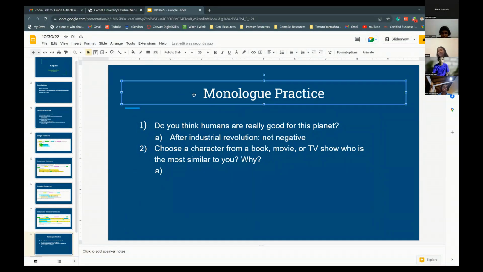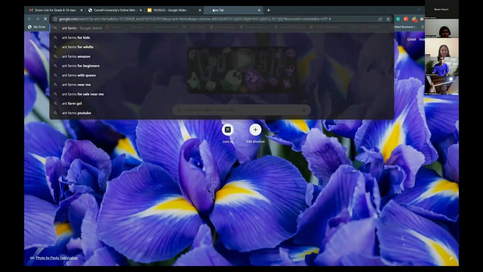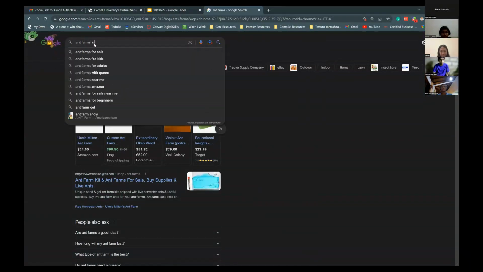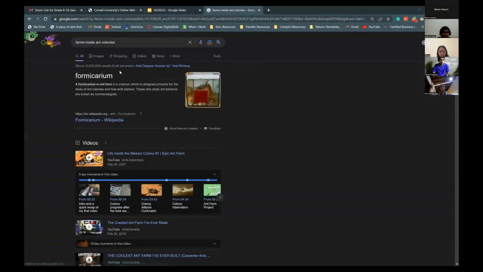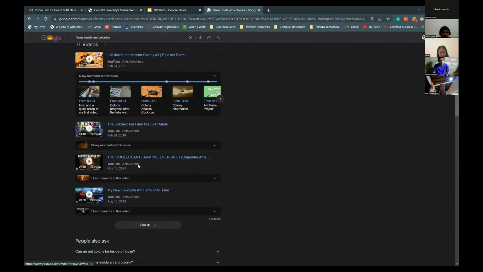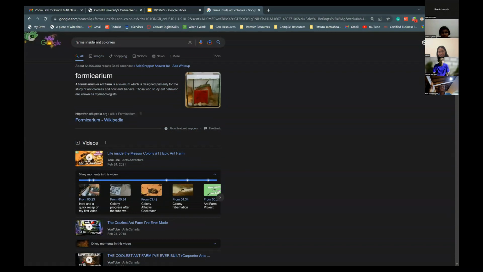Here, let me show you actually. Farms. Okay, no, this is showing me actual ant farms. Ant farms inside ant colonies. There you go. Nope, that's also ant farms. I know, but I'm telling you, they do farm.